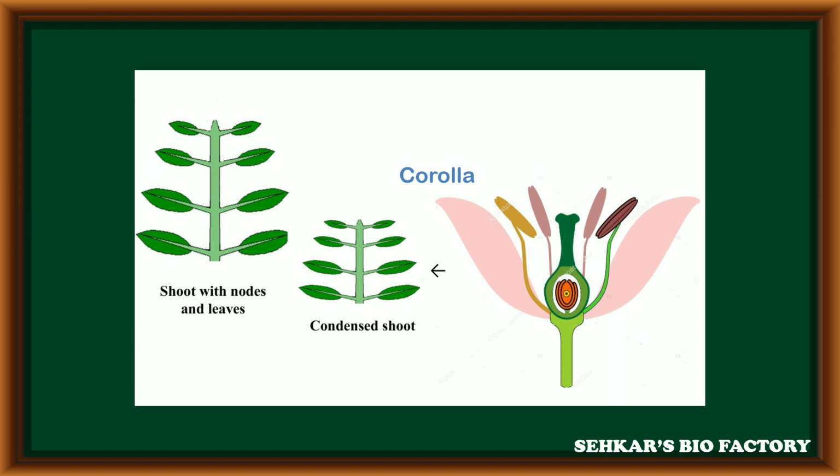Each leaf-like structure is called a petal and a group of petals is called corolla. Similarly, some of the leaves are modified into small green leaf-like appendages. Each leaf-like appendage is called a sepal and a group of sepals is called calyx. In this way, the condensed modified shoot becomes a flower to perform sexual reproduction.